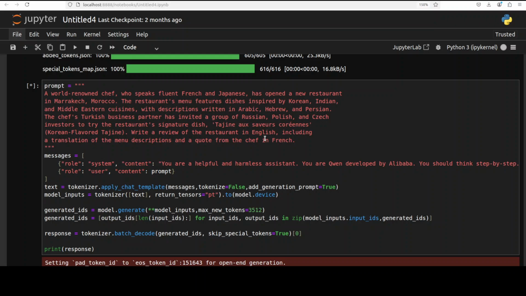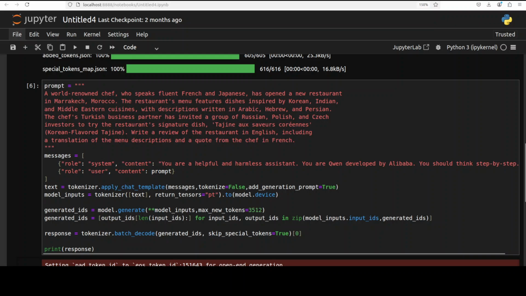And then we need to write a review of the restaurant in English, including a translation of the menu description and a quote from the chef in French. So it covers a lot of languages, a lot of cultural nuances, and it's sort of a potpourri of different nationalities here. So let's see what it does with it.